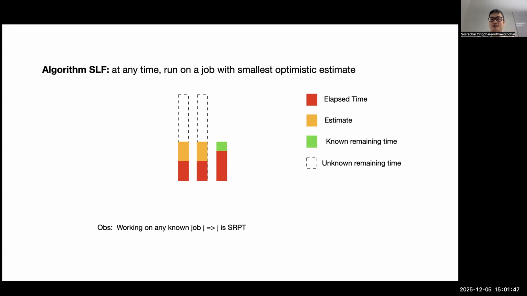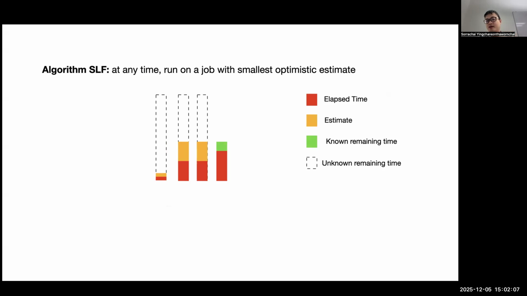This is by definition also. But let's say that a new job arrived. I don't know the length of the job. What happened? This job will give a zero estimate, meaning that the algorithm will start working on this right away. So it will switch from the known job to the new job, right? And then keep working on this.